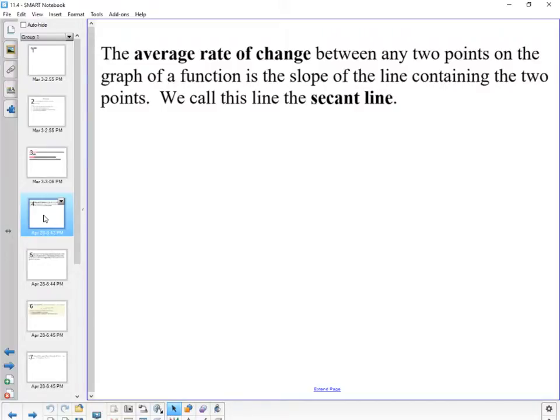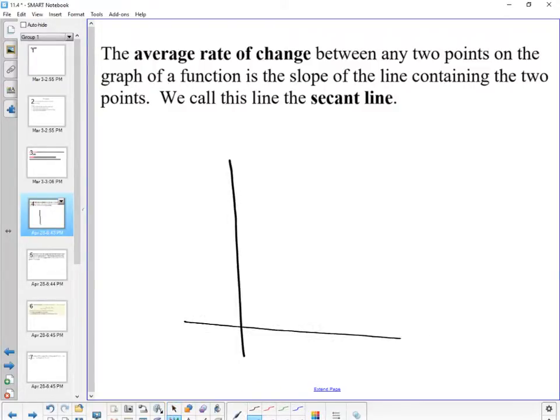I think I've mentioned this before. Take your earbuds out, please. We've talked about average rate of change. Let's say I have some graph that behaves kind of like this, and I want to know the average rate of change between A and B. A has some coordinate x sub 2, y sub 2, and the other point is x sub 1, y sub 1.